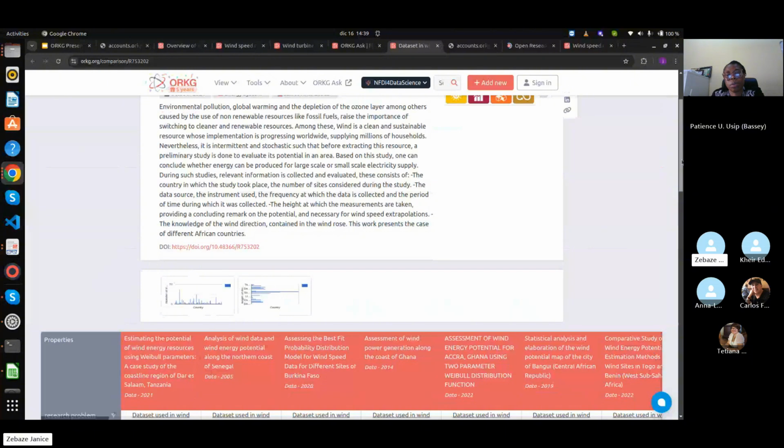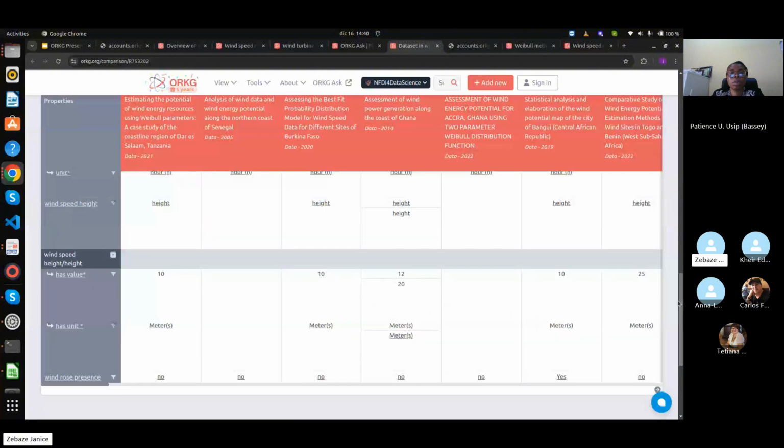You have to take into account the length of the study, which is very important because it reflects the quality of the data set, along with the temporal resolution. You also have to take into account the height at which the data was collected. Is the height at which the data was collected the same height at which the potential was evaluated?